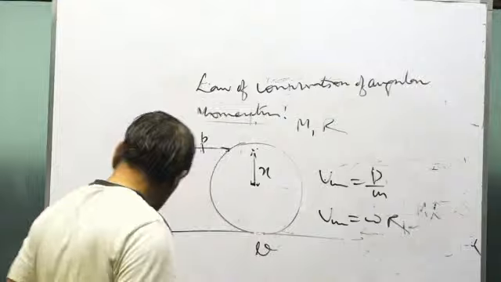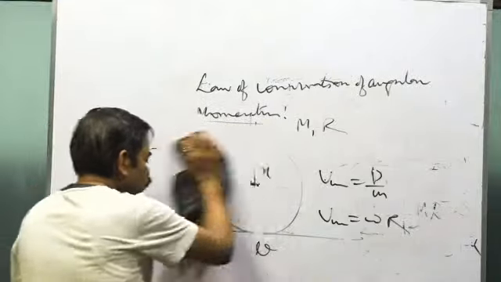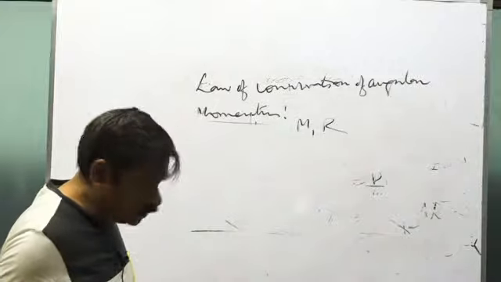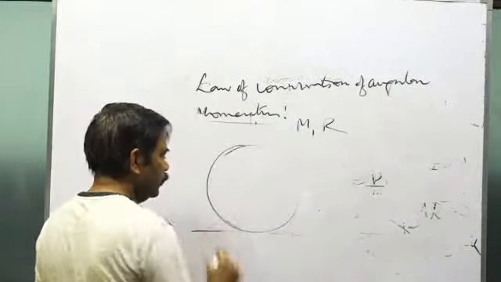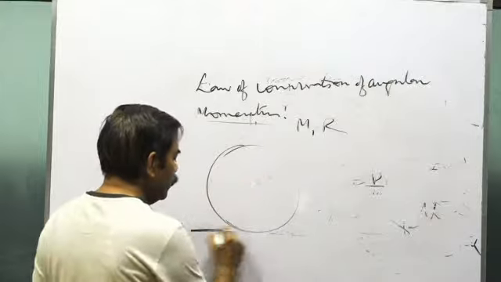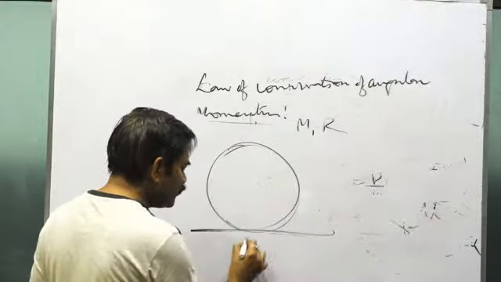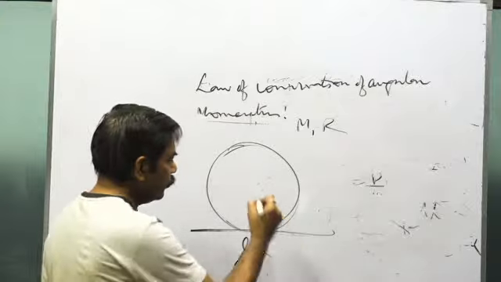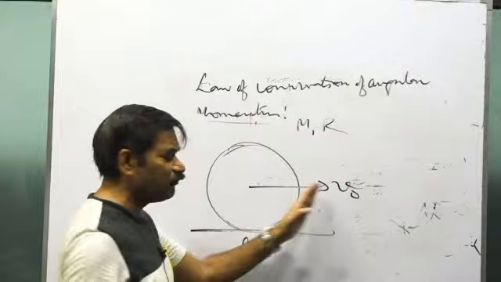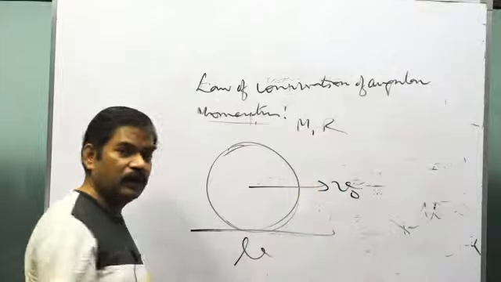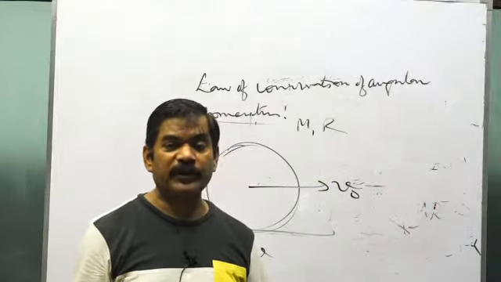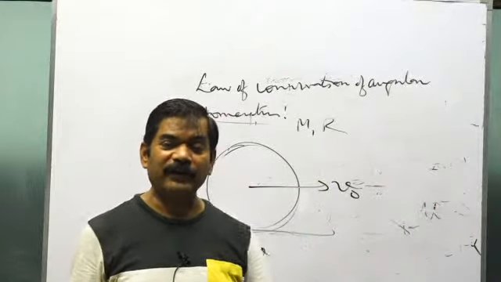You see, in the same category, there are two very popular questions. What are they? They'll give you maybe a sphere, disc, cylinder, whatever it be, and they say the surface is rough, coefficient of friction is mu. The initial translational velocity imparted is V naught. It's not given any rotation. After what time will the pure rotation start? What will be its velocity there? What will be the loss of kinetic energy till then?